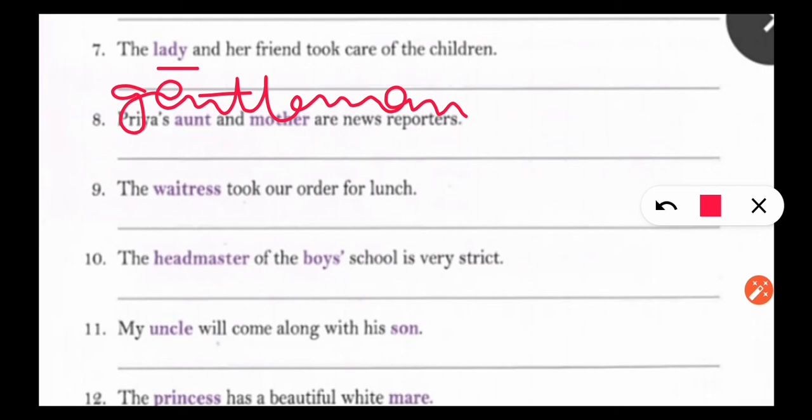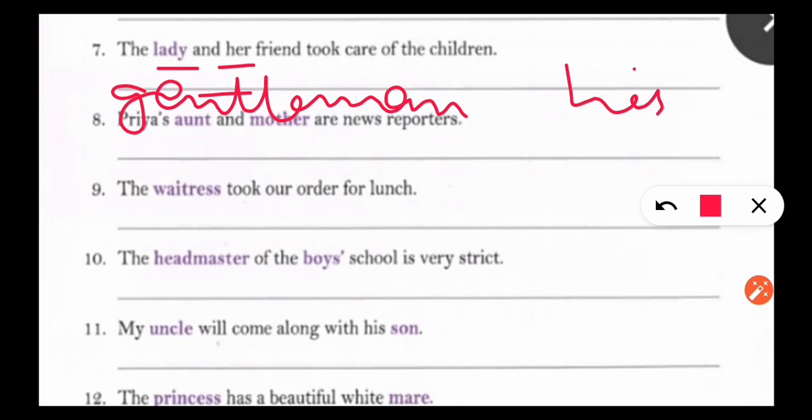So and her friend, in place of her we will write here his. And his friend took care of the children. Friend and children are common gender, so there is no need to change this, because we can write these words for both. Okay.